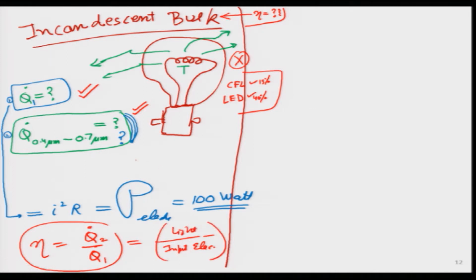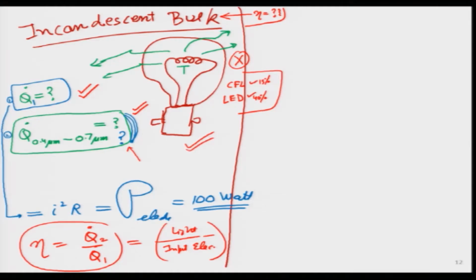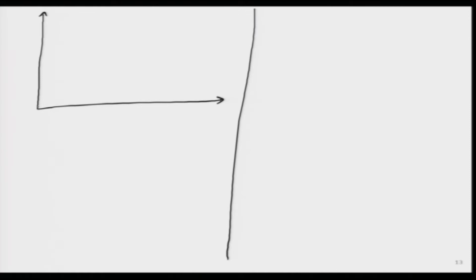Light we can define by this particular radiative heat flux which is within the visible spectrum 0.4 to 0.7. So, we are going to explore in the next few slides how we calculate these types of values. In order to do that more formally, let us go back to that particular curve, where for any given temperature I can draw this E b lambda as a function of lambda curve, and this is our point at which maximum emission takes place.